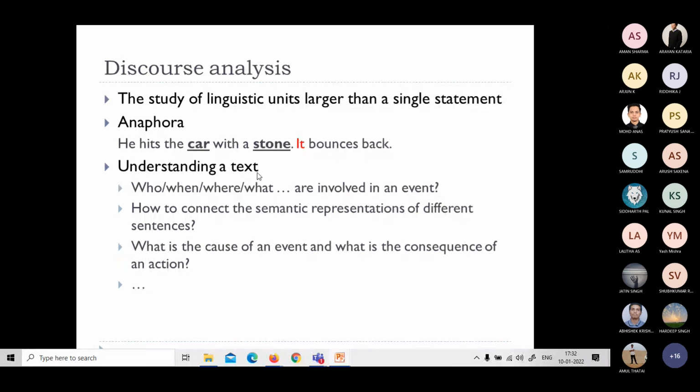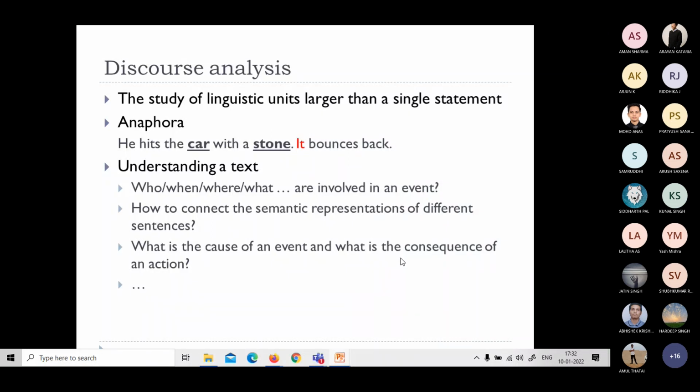So in understanding a text, discourse analysis involves who, when, where, what are involved in an event, how to connect semantic representations of different sentences, how to mingle two sentences, and what is the cause of an event and what is the consequence of an action. So everything is involved in discourse analysis.